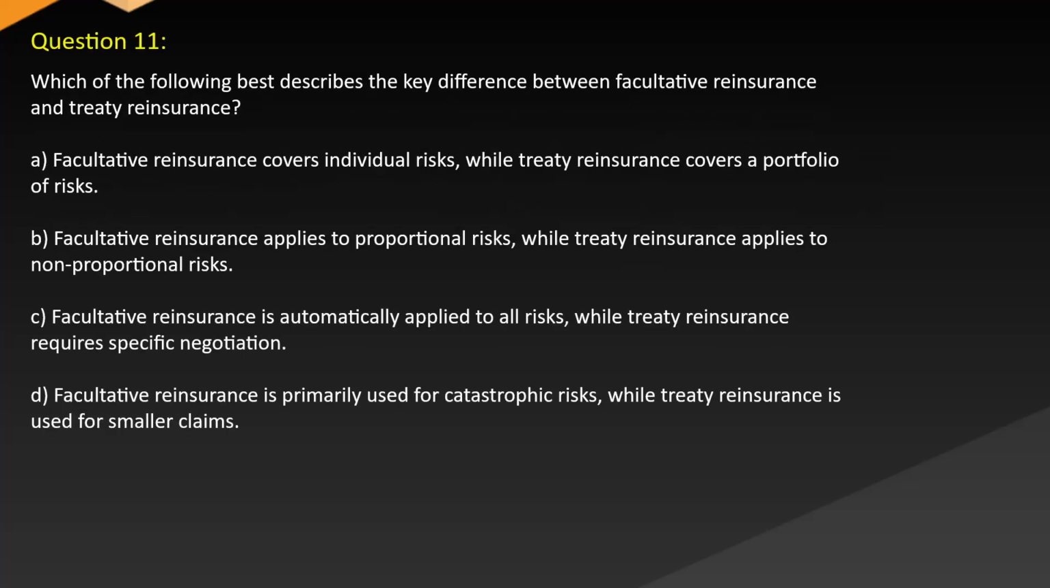Question 11. Which of the following best describes the key difference between facultative reinsurance and treaty reinsurance? A. Facultative reinsurance covers individual risks, while treaty reinsurance covers a portfolio of risks. B. Facultative reinsurance applies to proportional risks, while treaty reinsurance applies to non-proportional risks. C. Facultative reinsurance is automatically applied to all risks, while treaty reinsurance requires specific negotiation. D. Facultative reinsurance is primarily used for catastrophic risks, while treaty reinsurance is used for smaller claims.